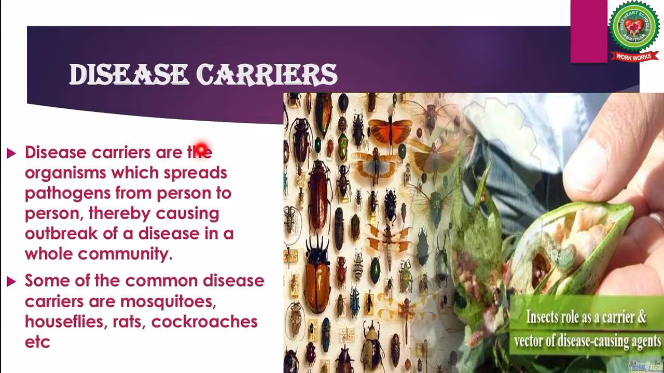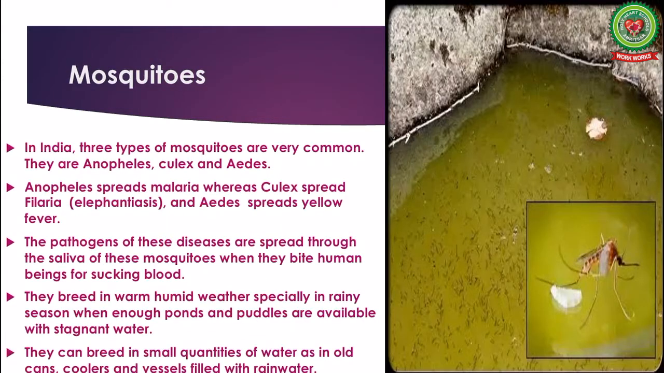Disease carriers are the organisms which spread pathogens from person to person, thereby causing outbreak of a disease in a whole community. Some of the common disease carriers are mosquitoes, houseflies, rats, cockroaches, etc. Talking about mosquitoes, in India, three types of mosquitoes are very common. They are Anopheles, Culex and Aedes. Anopheles spreads malaria, whereas Culex spreads filaria and Aedes spreads yellow fever.